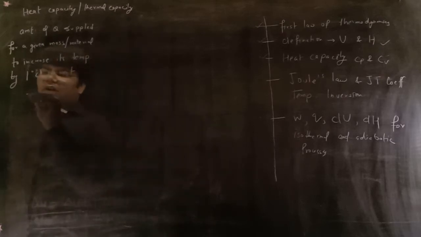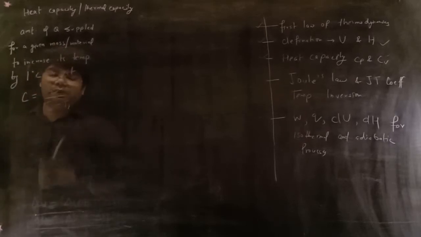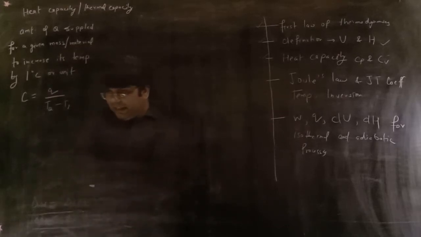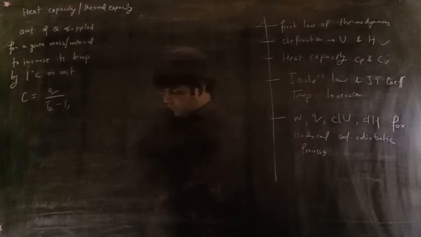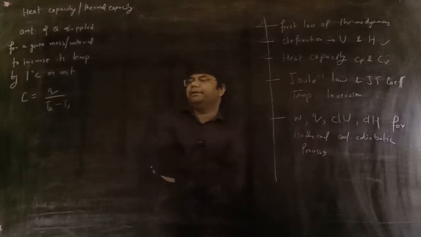You can write the formula as heat capacity is equal to Q upon T2 minus T1. Simple. It depends on size, composition, and nature of the substance, so it is an extensive, additive property.